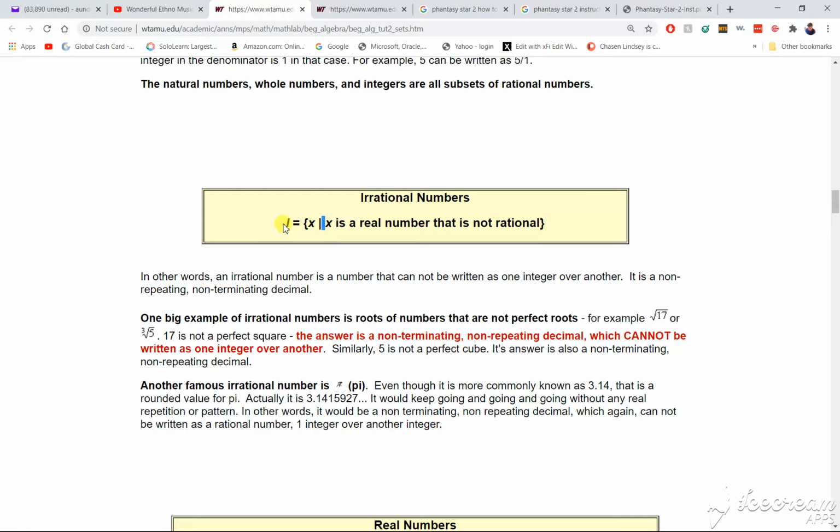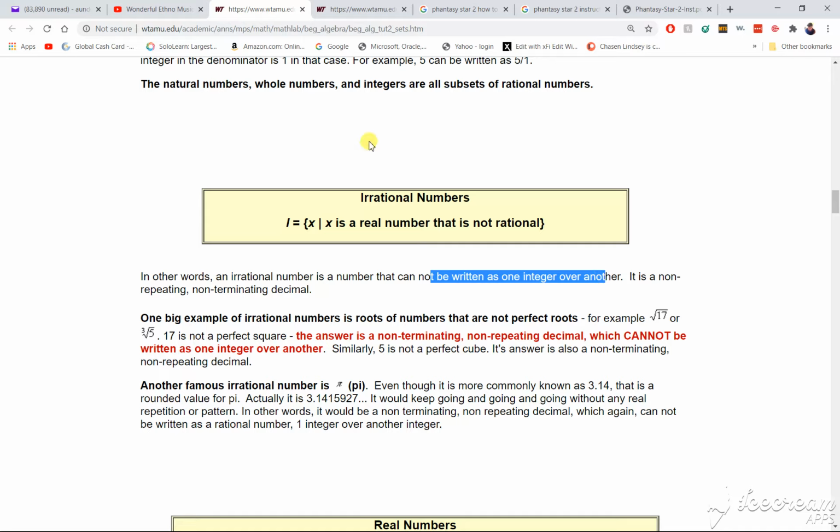Irrational numbers. I equals the set of x such that x is a real number that is not rational. In other words, an irrational number is a number that cannot be written as one integer over another. It is a non-repeating, non-terminating decimal.